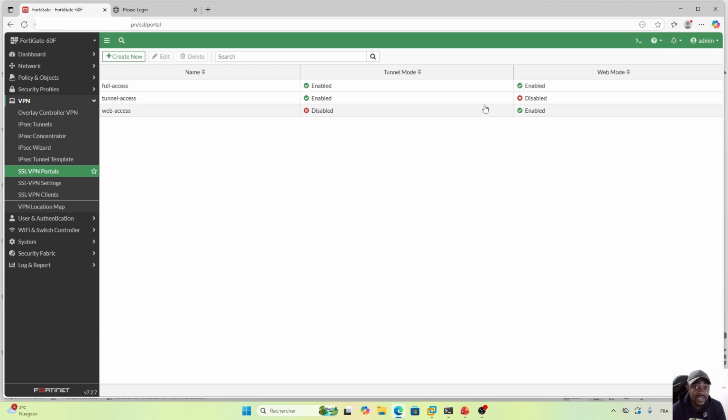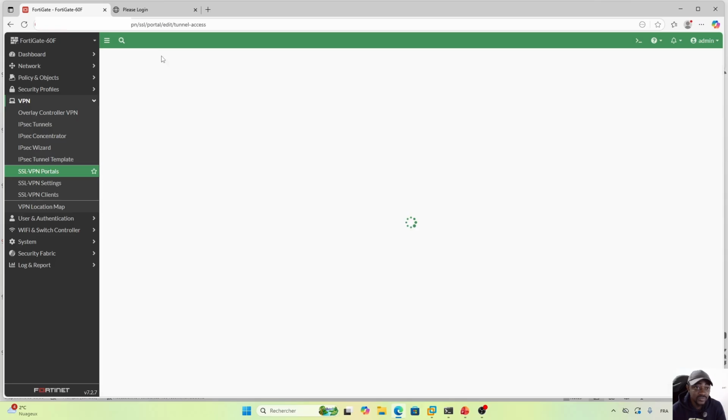So you see it here that we have tunnel mode, web mode. So web mode, you only have web enabled. Tunnel, we have only tunnel enabled here. But for full, we have both tunnel mode and web mode that are both enabled. So for this video, we are going to go with tunnel mode. So I'll try to edit this one.